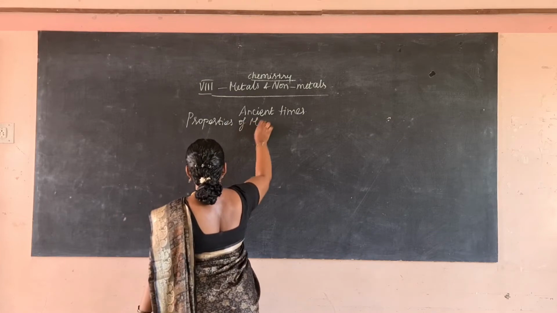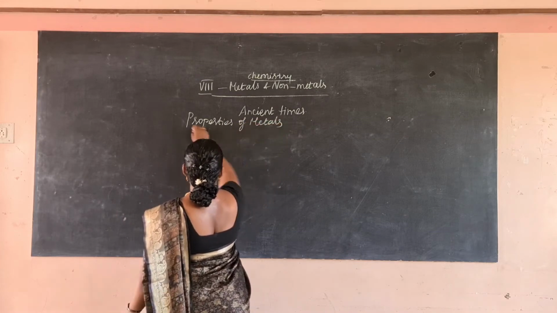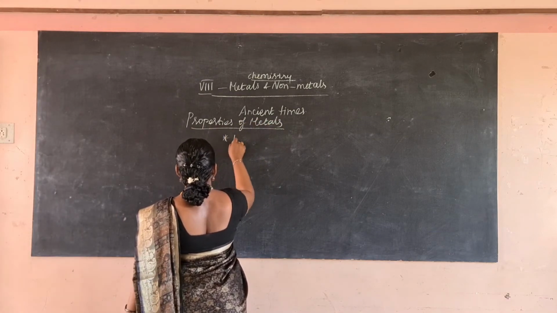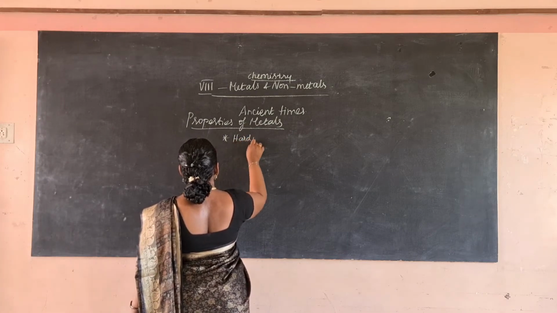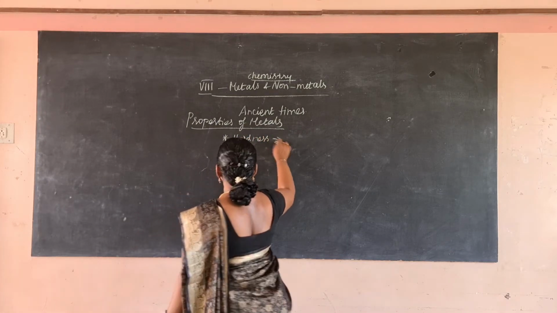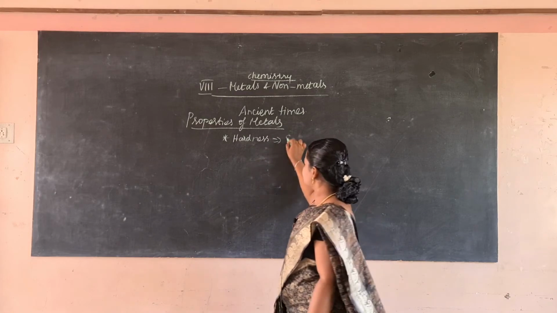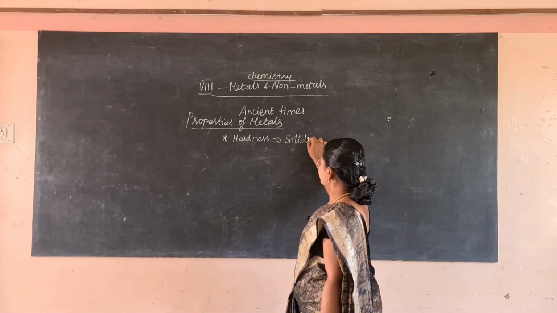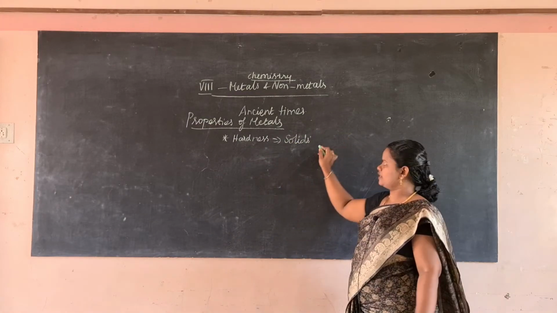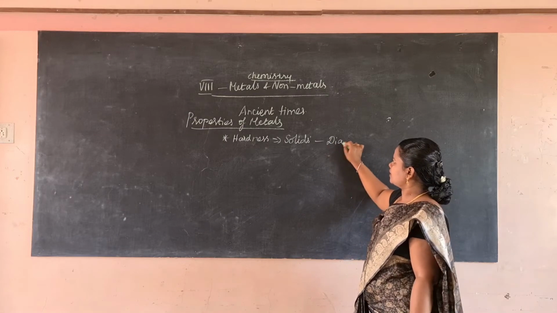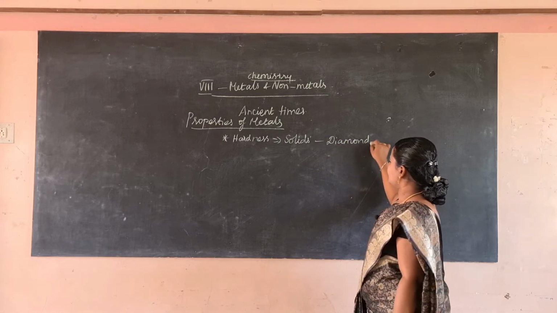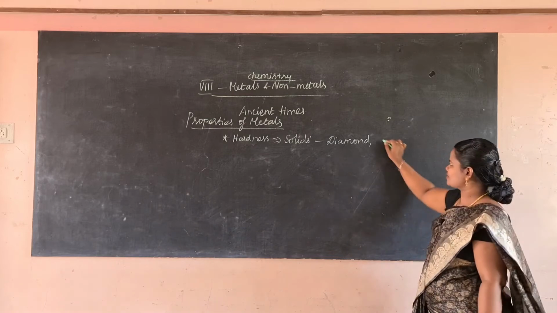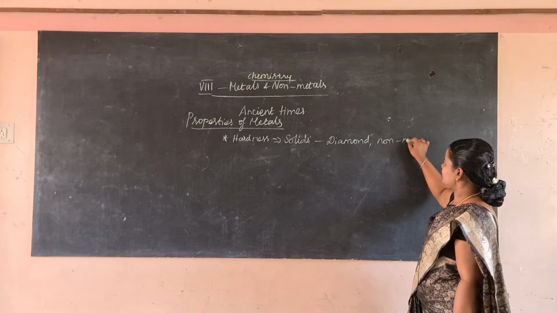Properties of metals. The first property is hardness. Metals are hard, very hard, because they are solids, and the hardest substance is diamond. Whereas non-metals are soft.